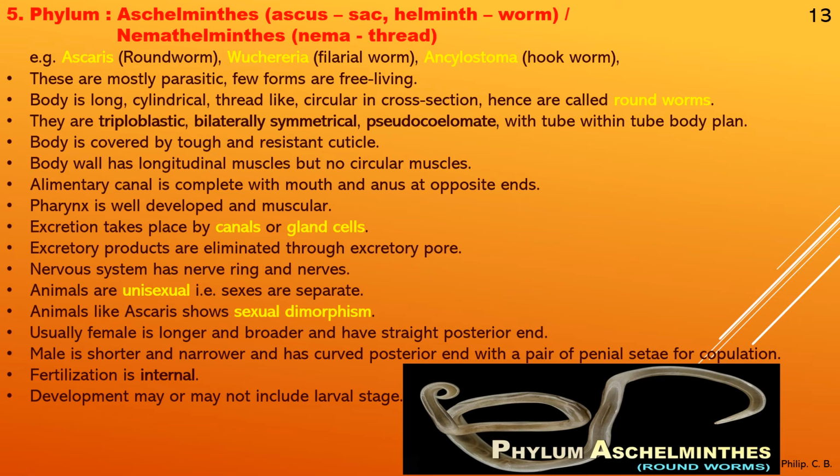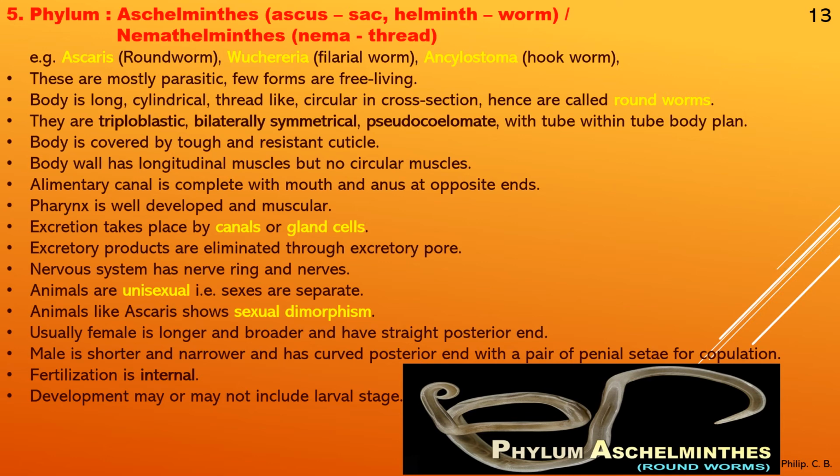Next point, body is long, cylindrical, thread-like, circular in cross-section, hence they are called roundworms. As the name suggests, they have a cylindrical body and are circular in cross-section when you make a section of the body. Next, they are triploblastic, meaning all three layers, ecto, endo and mesoderm, are present.